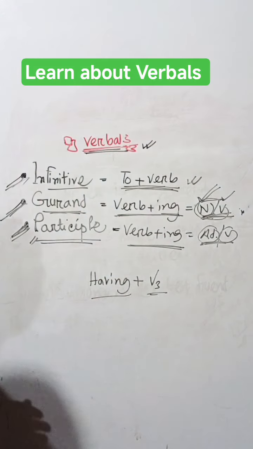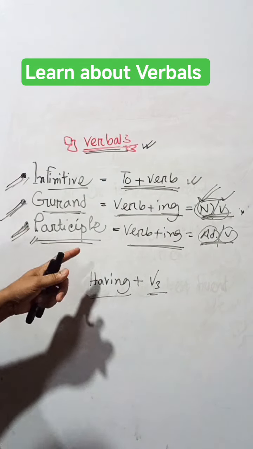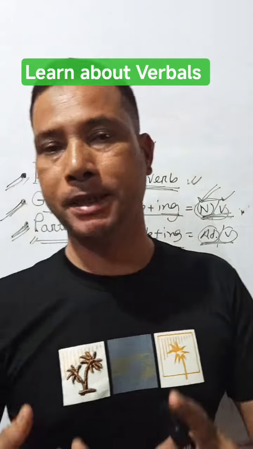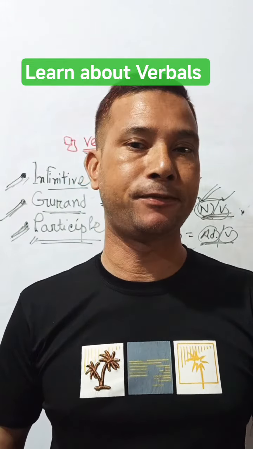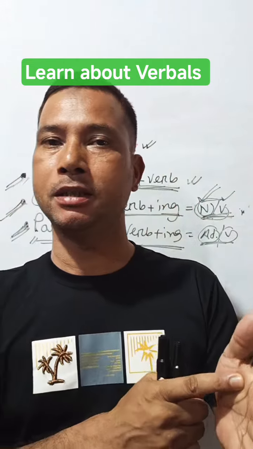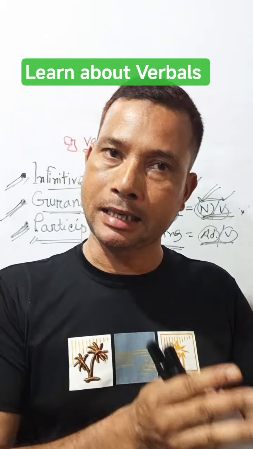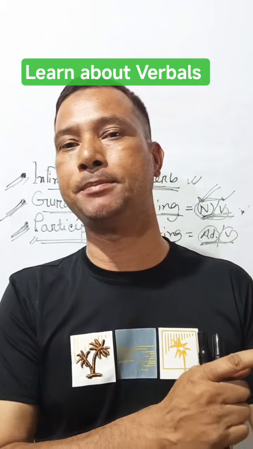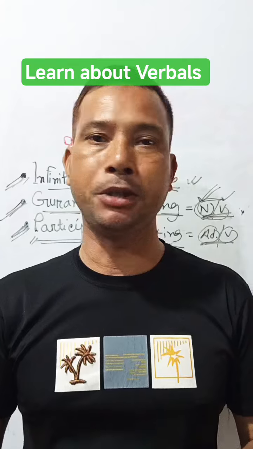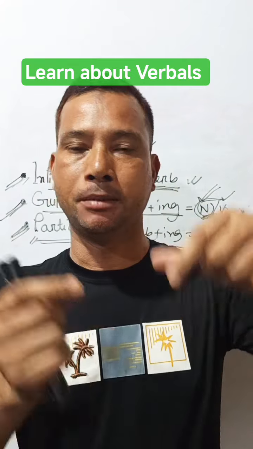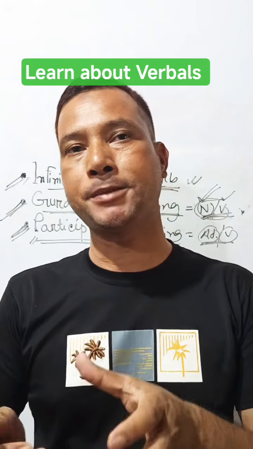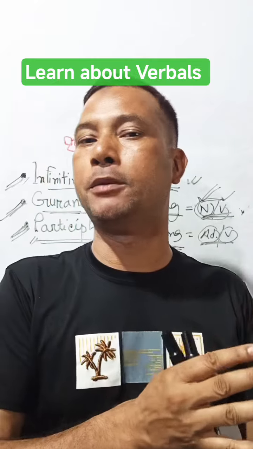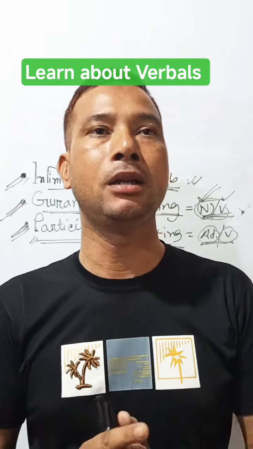Participles are also of three kinds: present participle, past participle, and perfect participle. Verb plus ing, when it works as adjective and verb, is called present participle. Past participle: you know, there are three forms of verb: V1, V2, and V3. The past participle is the third form of the verb. You know it very well.